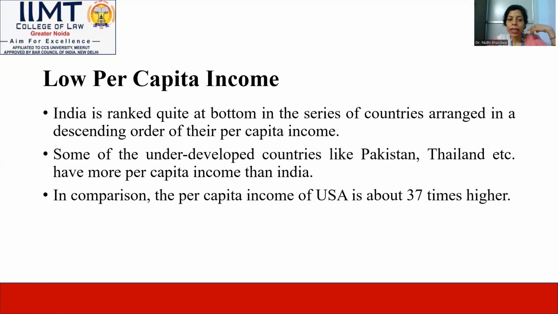And another thing we can say is that some of the underdeveloped countries like Pakistan, Thailand, Nepal, and Burma also have more per capita income than India. In this category, we find that India's economic condition is much better in comparison with these countries. And definitely, we find that per capita income, the unemployment system, and other facilities are at a higher level in the Indian economic system.